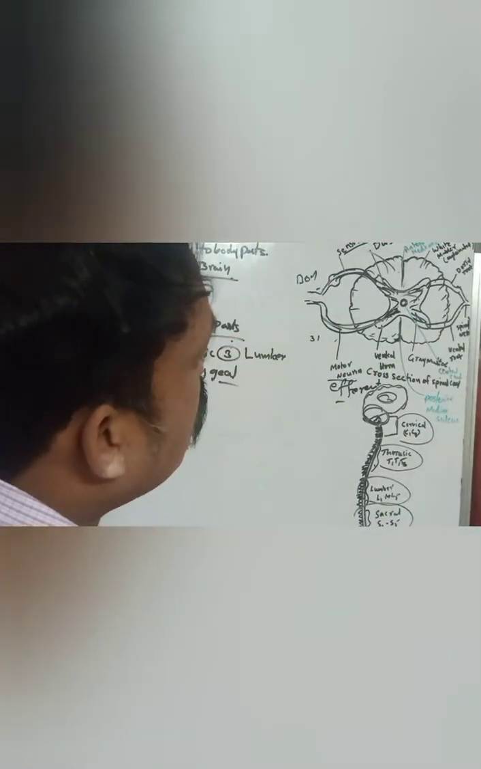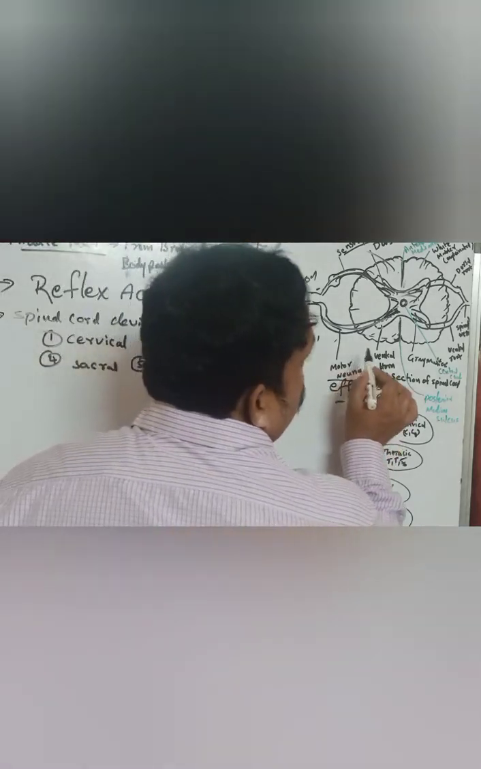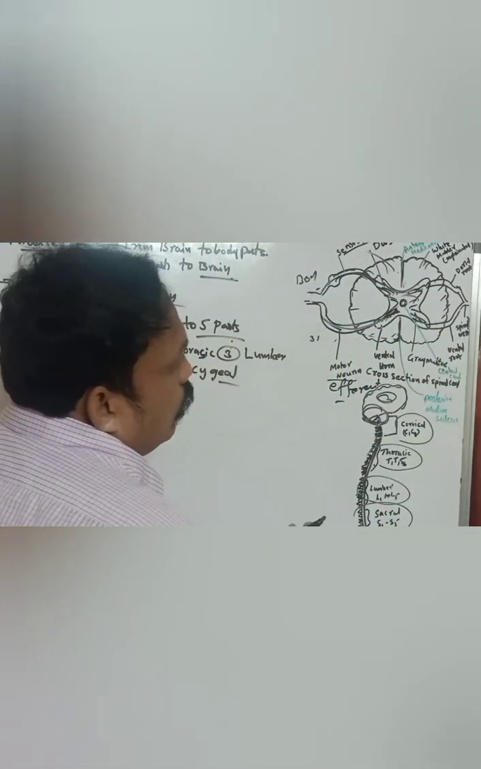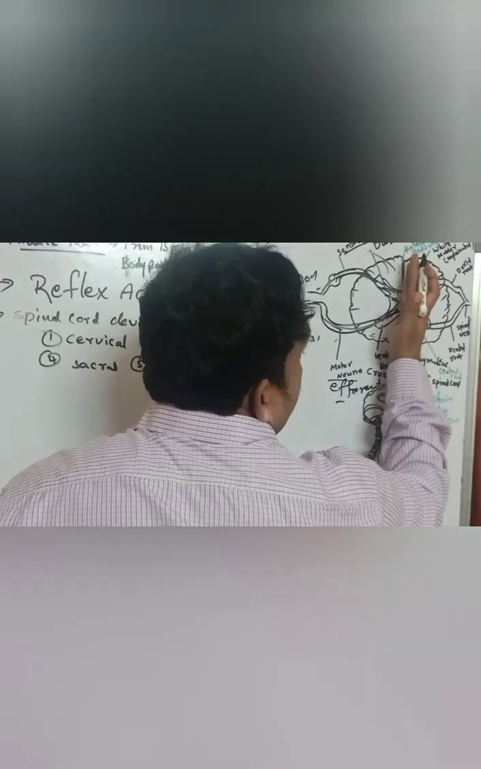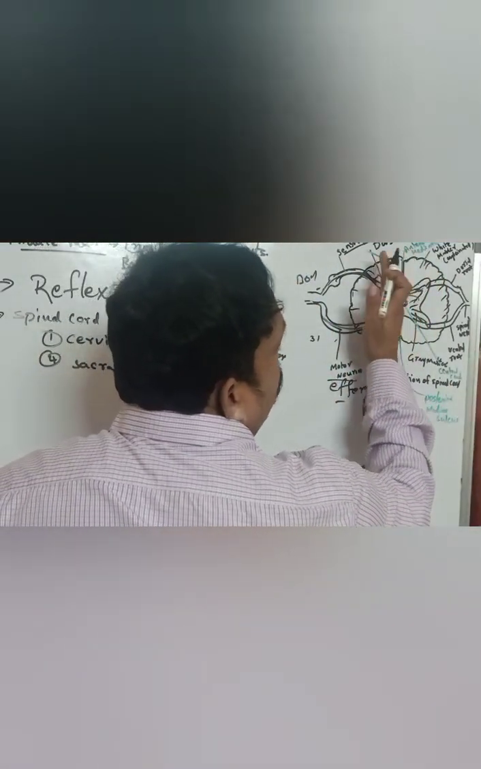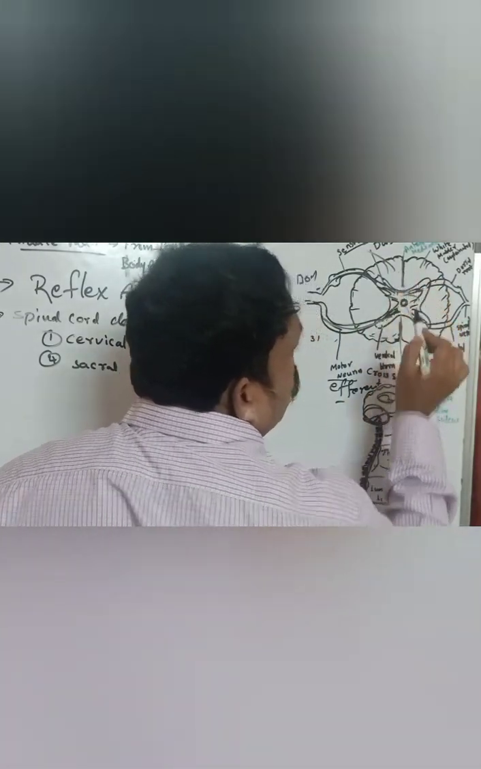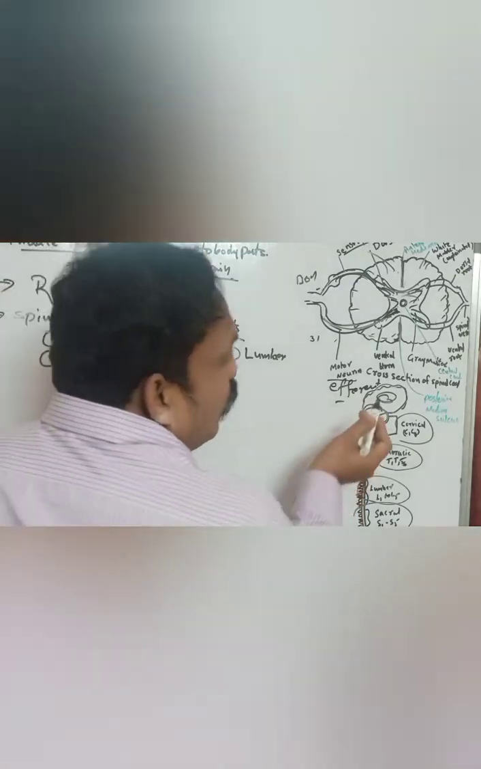If you observe a cross section of the spinal cord, generally the spinal cord is divided into two halves. The spinal cord is divided into two halves by long grooves. What are those grooves?